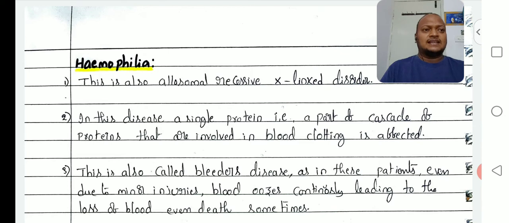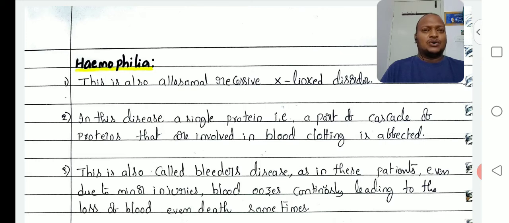In this cascade chain process, all the proteins present in the body are in an inactive stage. When an injury happens and blood comes outside, all the inactive factors are converted into active ones and the blood coagulation, the blood clotting process, is initiated.